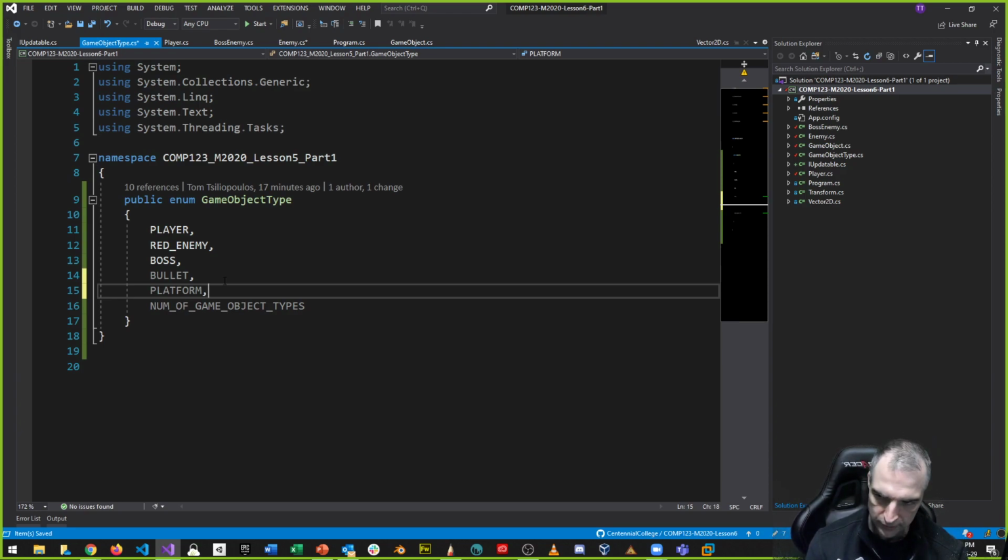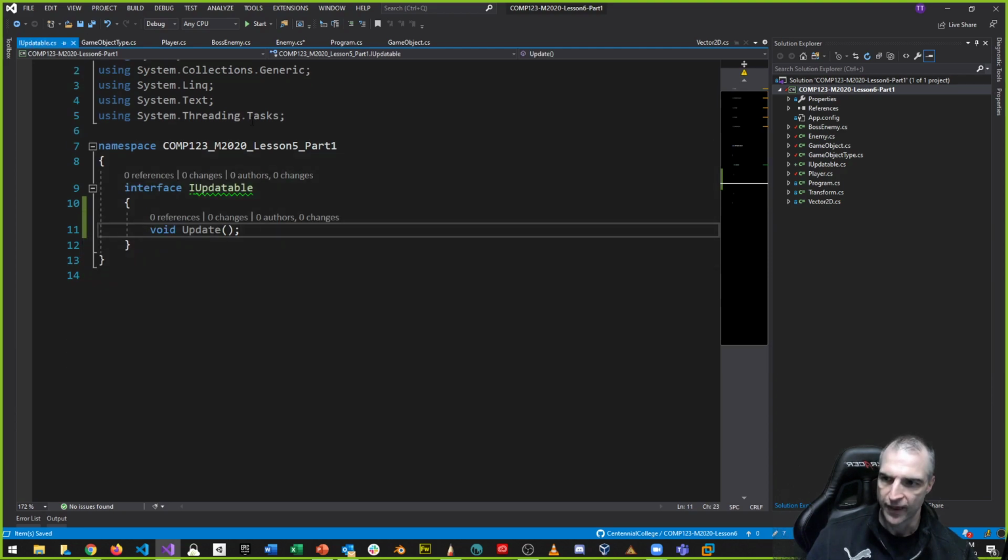It doesn't have an update function, right? As an example. And there might be another one that's drawable, right? You know, draw. I want to draw the player. I want to draw the enemy. I want to draw the bullet. But I don't want to draw the checkpoint. I don't want to draw a trigger, right? These are all things that I can have, but I don't want to draw. Okay, so that's the advantage of having something like this.